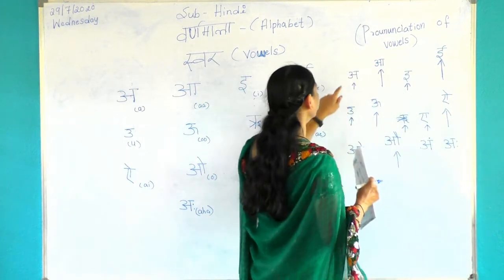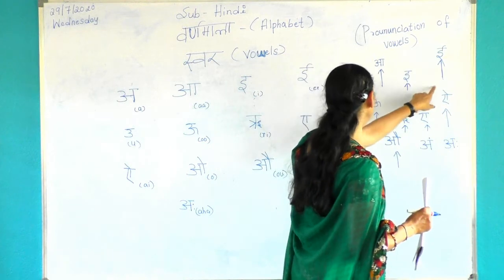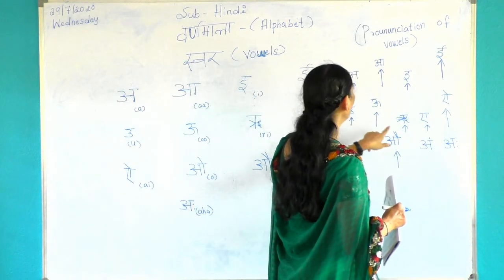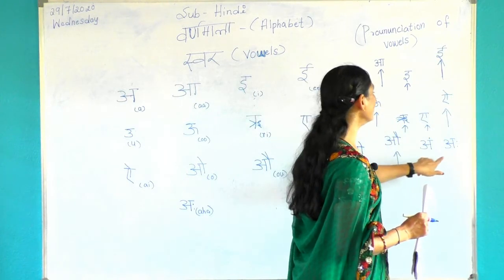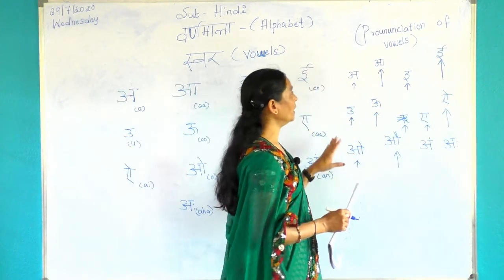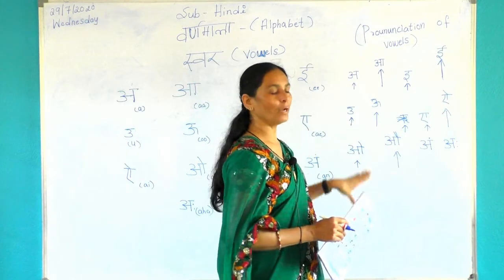See here, A, A, E, E, U, U, Ru, A, I, O, Ow, Aha. These are the vowels of pronunciation.